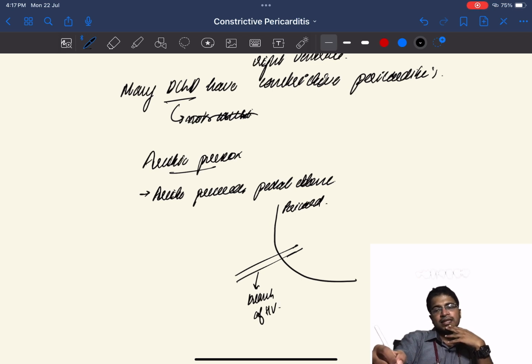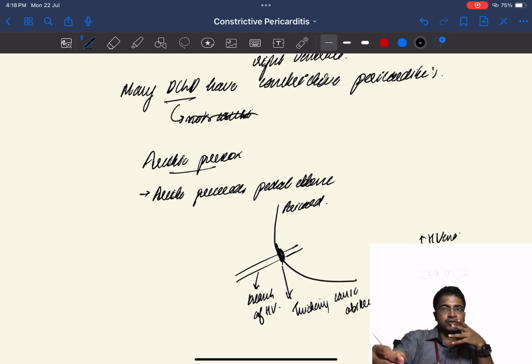So when there is thickening of the pericardium, there is impaired drainage of the hepatic vein into the vena cava. This will lead to hepatic venous congestion, which will further lead to ascites and other manifestations. So this is one theory. It is not exactly known why ascites praecox occurs, but this is one of the widely accepted theories.